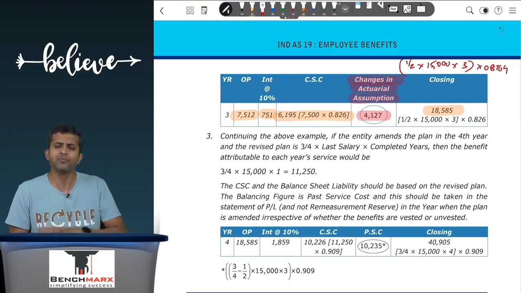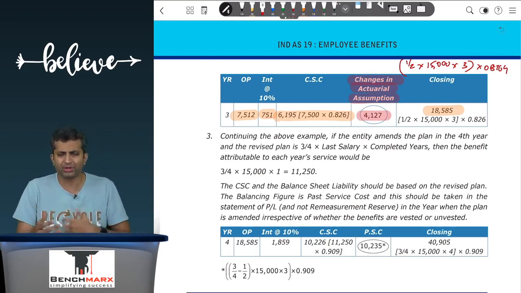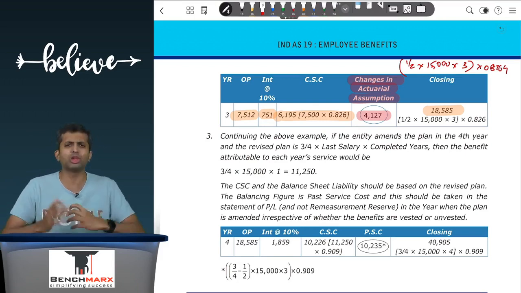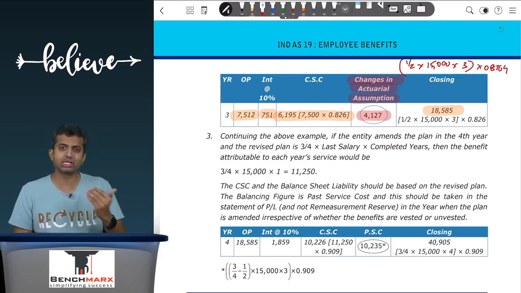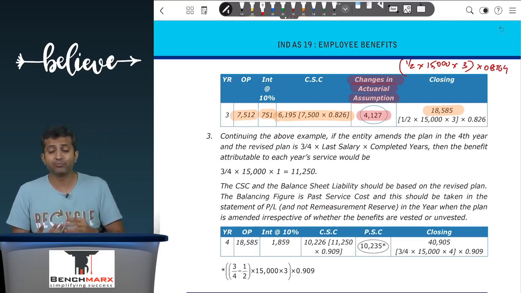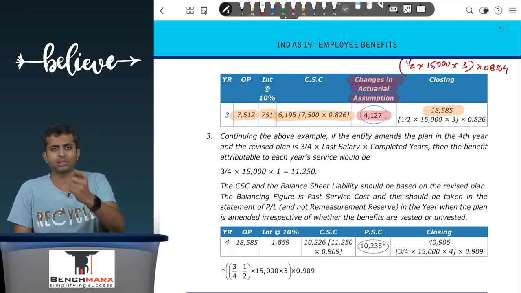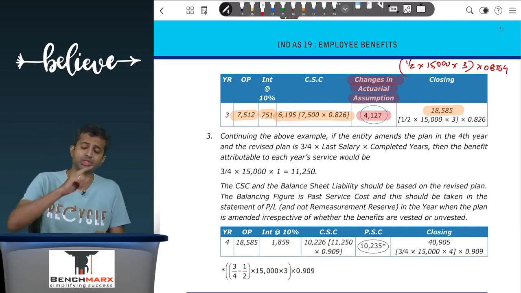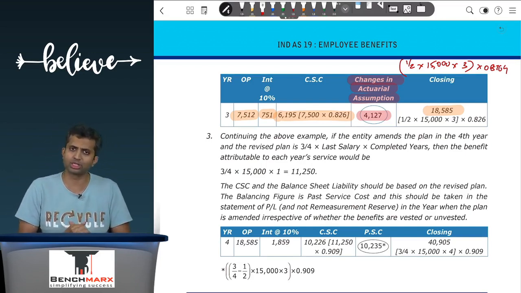So over here, there will be changes due to actuarial assumptions, which is typically calculated as a balancing figure, even by the ICAI. Again, there may be breakups of this, that is, some part of the changes may be due to demographics, some part due to financing, a lot of different variables. However, at the end, this is a change due to actuarial assumptions, and it is to be taken within remeasurement reserve as a part of other comprehensive income. This is a non-reclassifiable OCI, which means on the happening of certain events like the retirement by the employee and the payment of gratuity, the balance in the remeasurement reserve will directly be transferred to the retained earnings and will not be reclassified to the statement of profit and loss.